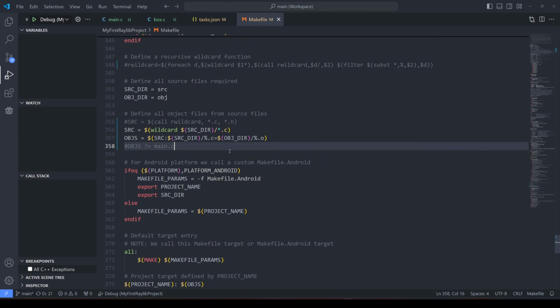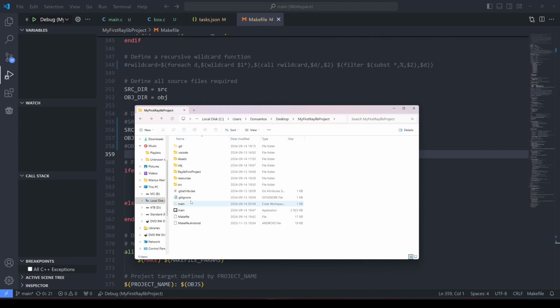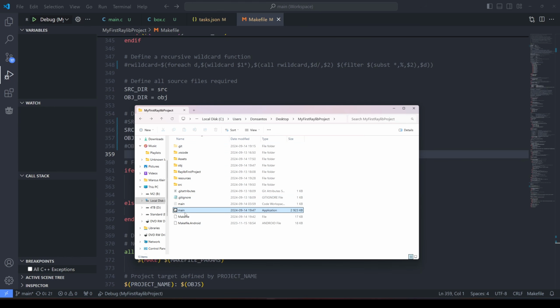The path needs to be correct, and you can see here we have the source directory, source, and the object directory. Both of these folders need to be in the project. So all of my code needs to be in source, and this OBJ has to exist because it creates objects. And here's the main application.